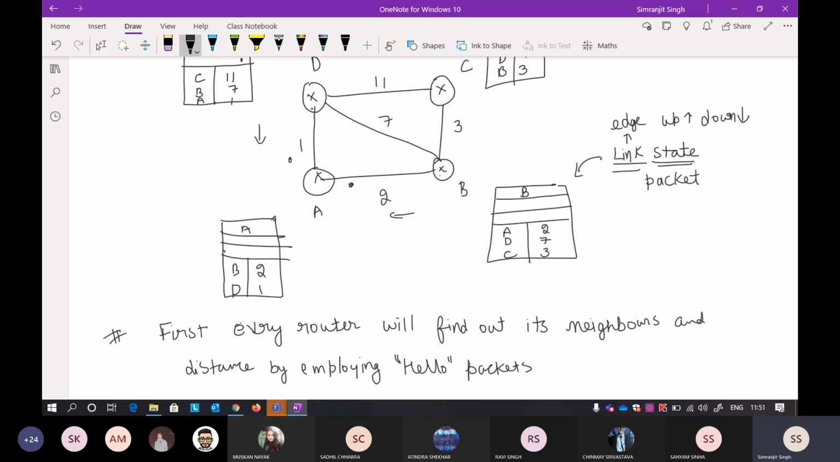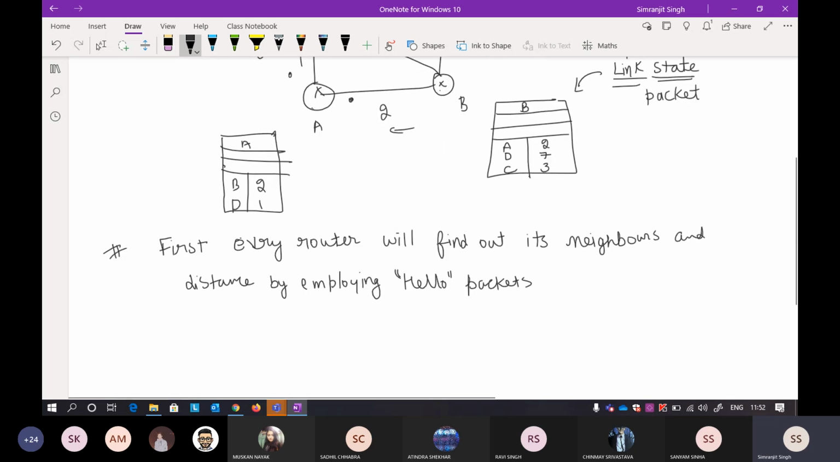When LSR has the whole map of the internet, all the paths and which router lies at which place, what can you do? You can easily apply a single source shortest path algorithm like Dijkstra's algorithm to find the shortest distance between two routers. That is the foundational concept on which LSR is based.